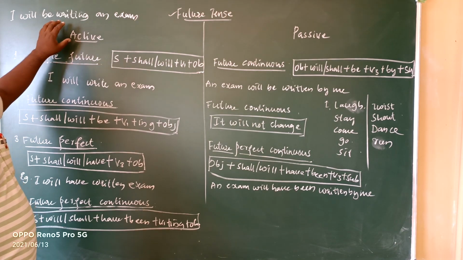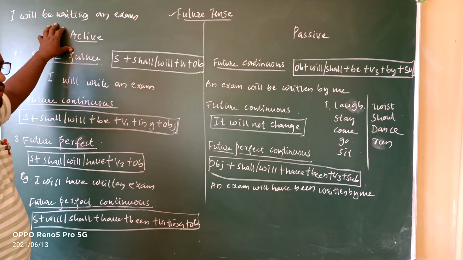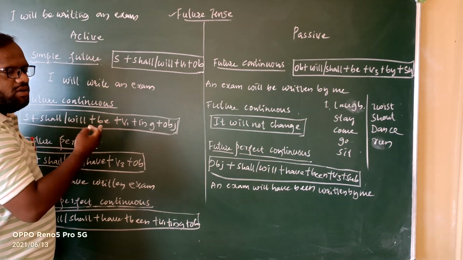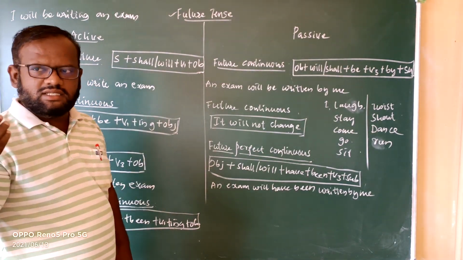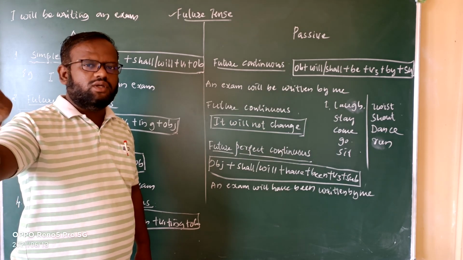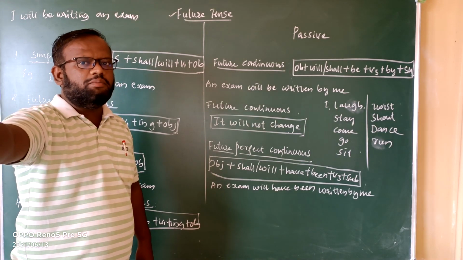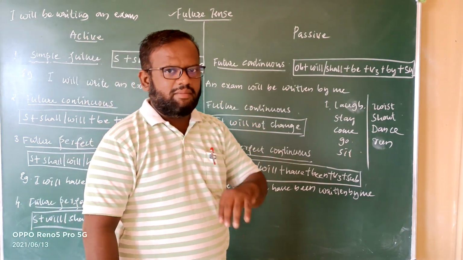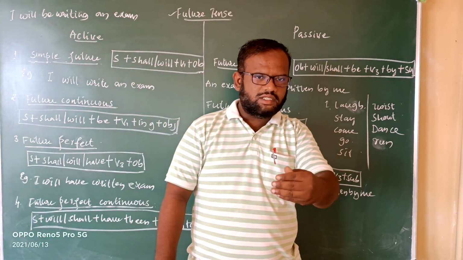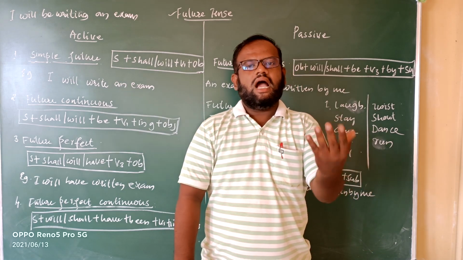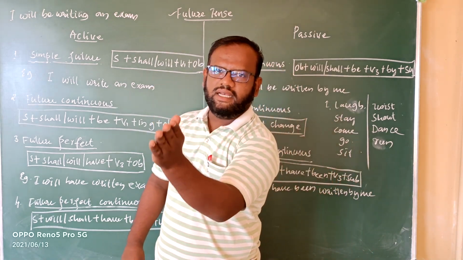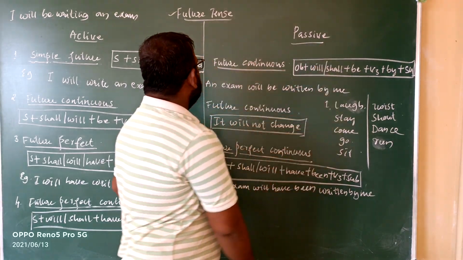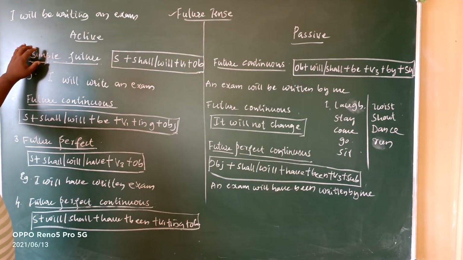As we already know about active voice and passive voice, active voice statements clearly instruct about the action which is going to be held on a particular person, and he is going to face it. Whereas in passive voice, the same action is witnessed by somebody else and he is expressing it in an indirect manner, so we call it the passive form. Okay, so now let's go to the simple future tense.